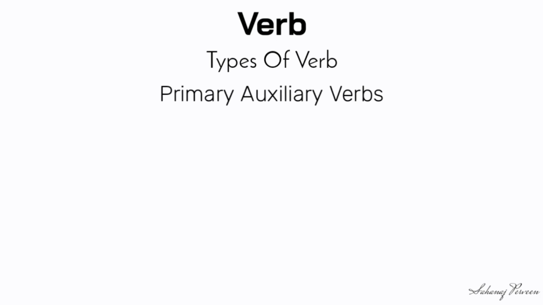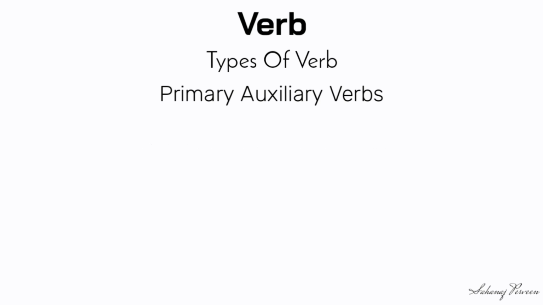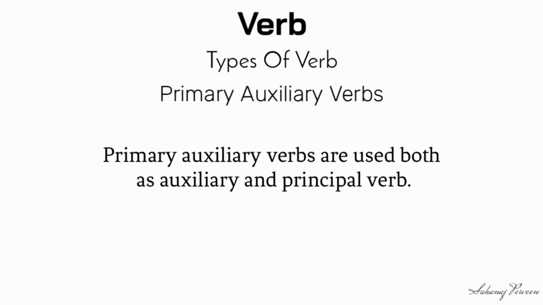Primary auxiliary verbs: to be: am, is, are, was, were. To have: has, have, had. To do: does, did. Primary auxiliary verbs are used both as an auxiliary verb and a principal verb.